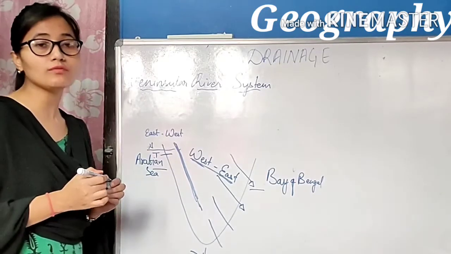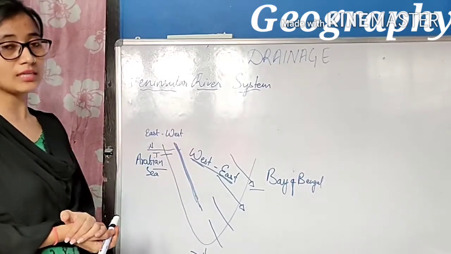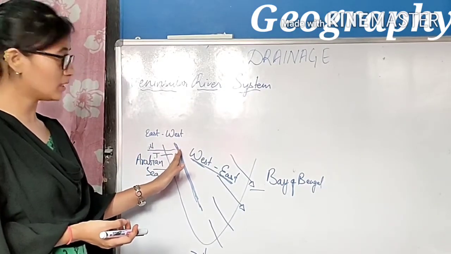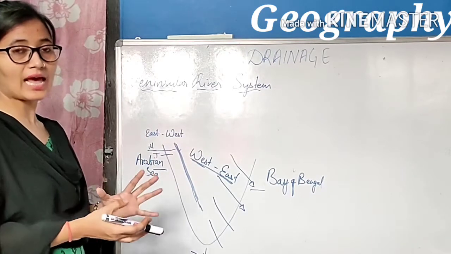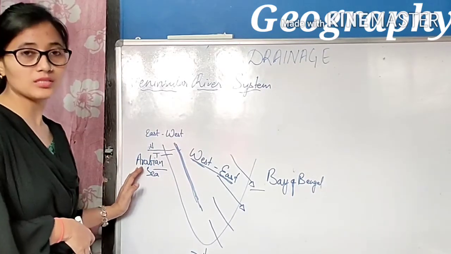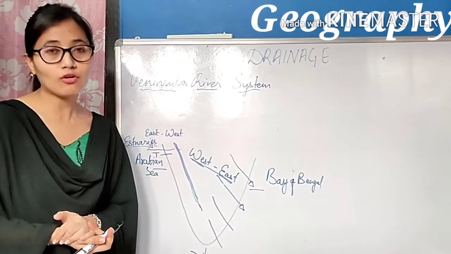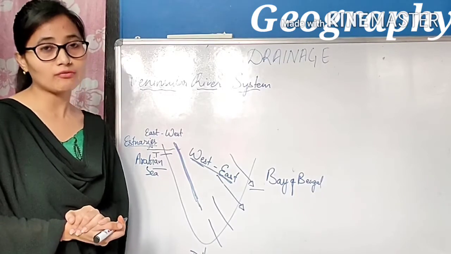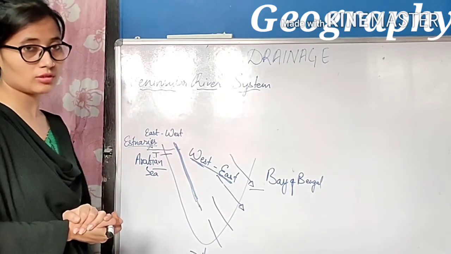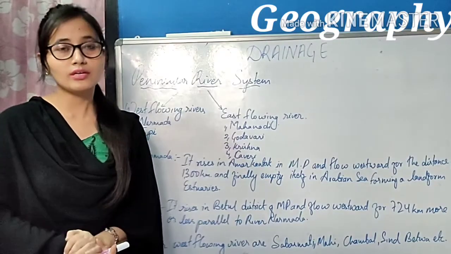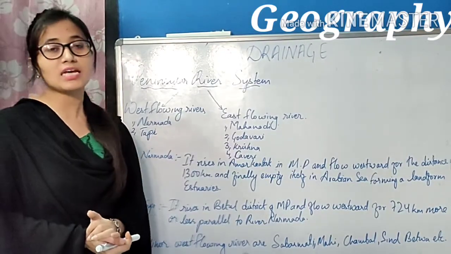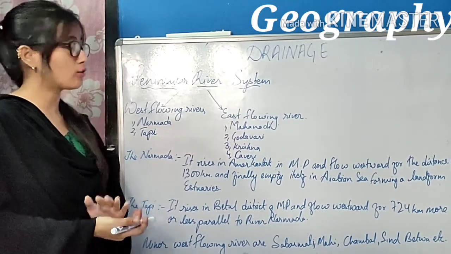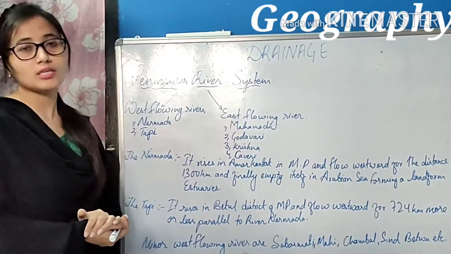These are the two rivers of Peninsula India that originate in the Western Ghat, flow in east to west direction and mix with the Arabian Sea. The landforms formed by the east flowing rivers are deltas and the landforms formed by the west flowing rivers are estuaries. The rivers of Peninsula India are divided into two broad divisions according to the direction they flow. They are known as east flowing rivers and west flowing rivers.